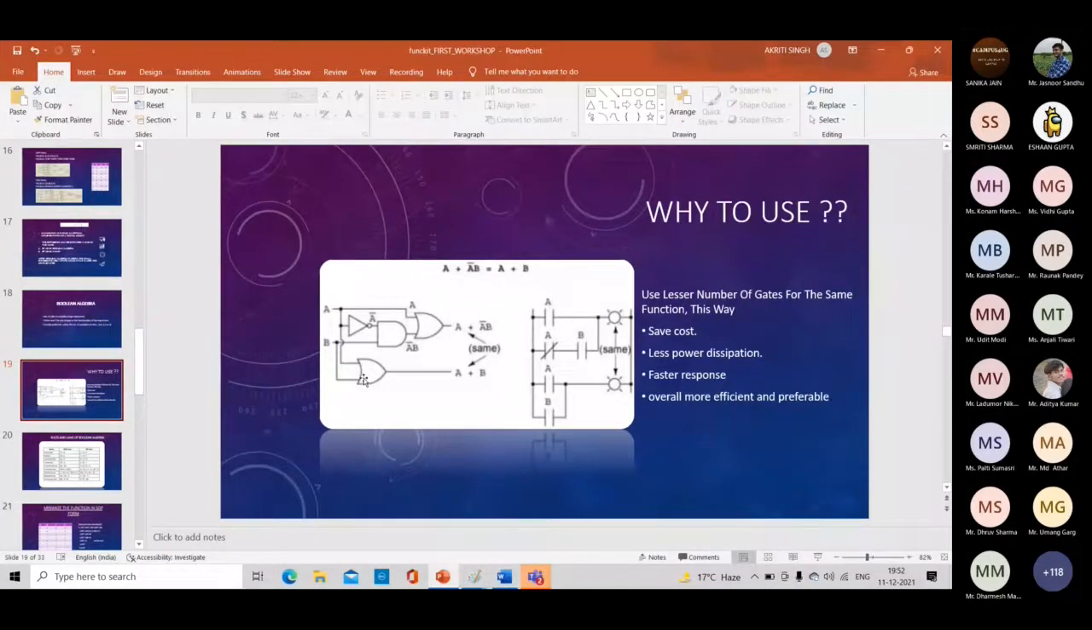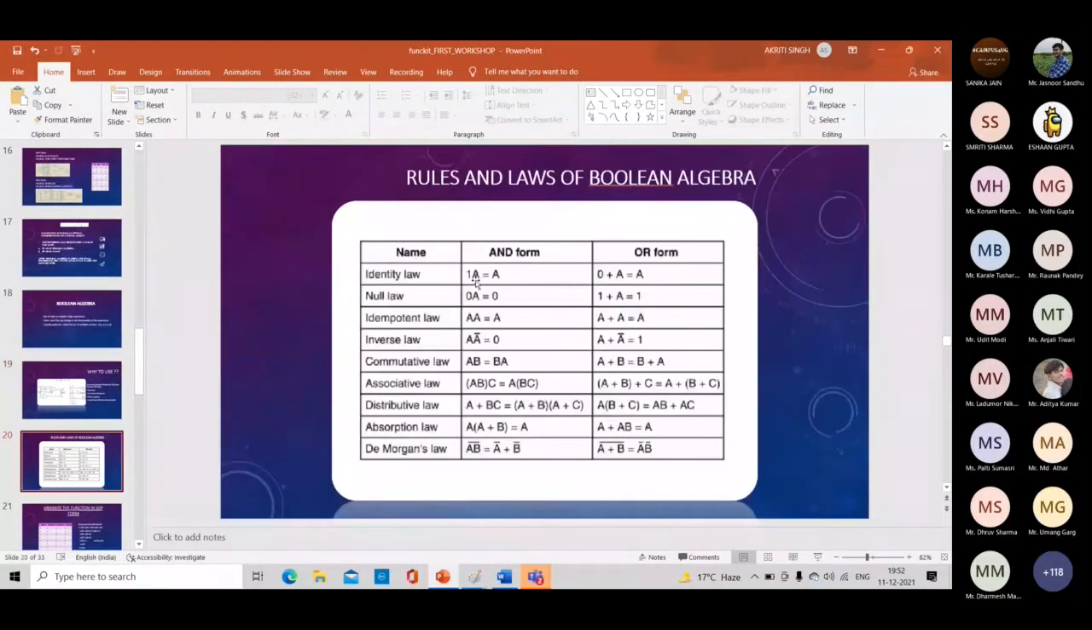So now the rules and laws of Boolean algebra. These are very simple rules. I will read them. Identity law in AND form: 1 dot A equals A, or in OR form, 0 plus A equals A. Null law: 0 dot A equals 0, and in OR form, 1 plus A equals 1. Idempotent law is A dot A equals A, or in OR form, A plus A equals A. In inverse law, A dot A complement equals 0, and in OR form, A plus A complement equals 1. Look, commutative law is A dot B equals B dot A.